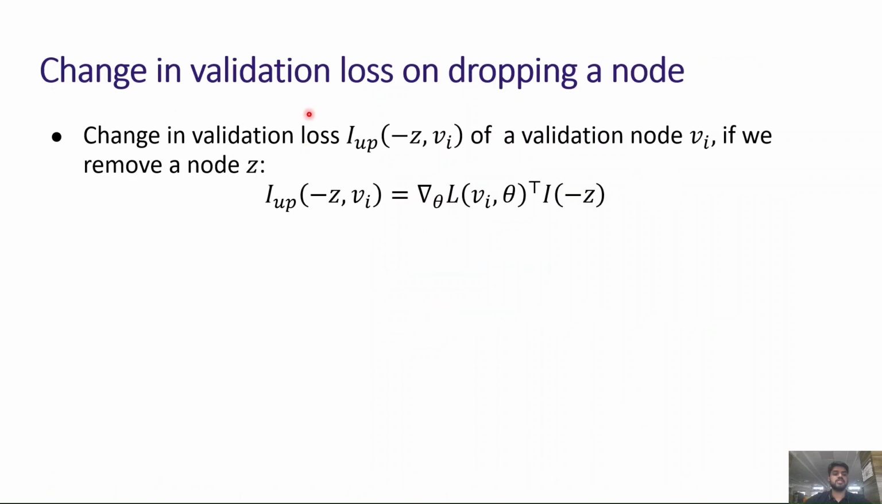For our application, we are not just interested in the change in model parameters, but we are interested in the change in validation loss. The change in validation loss of a validation point Vi when a node Z is dropped is obtained as the dot product between the gradient at Vi with the I minus Z obtained in the last step.